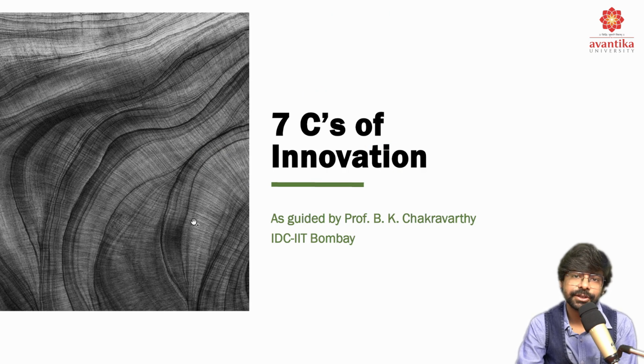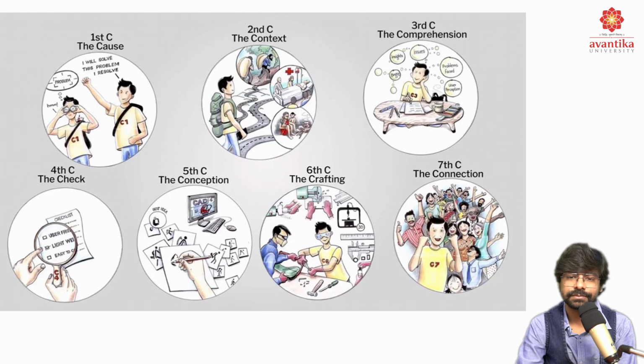The 7 C's of innovation, or what is being called the 7 concerns of innovation. We have a particular set of 7 concerns which we'll be using for an innovation process. For a design innovation, we need all these things. First is the cause, second the context, third would be the comprehension, fourth C would be the check, fifth C would be the conception, sixth C would be the crafting, and seventh C would be the connection.